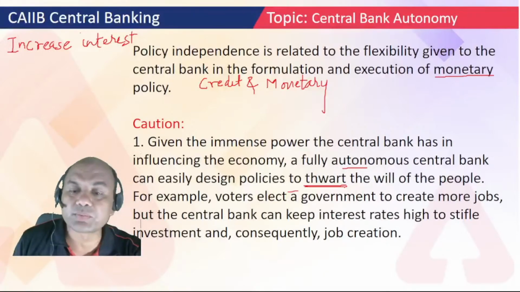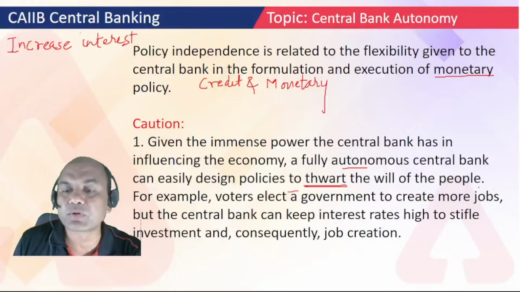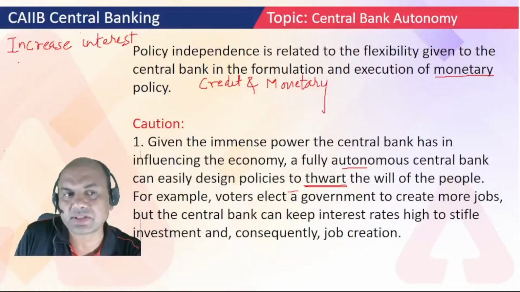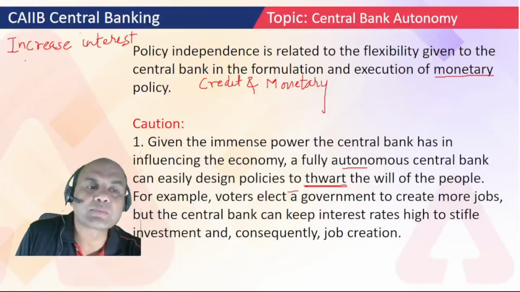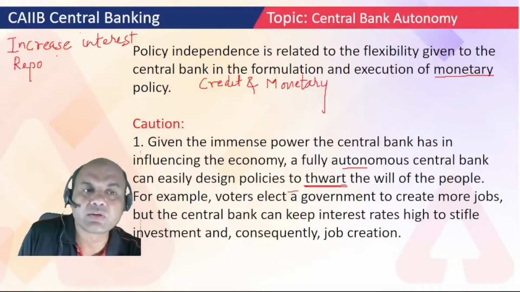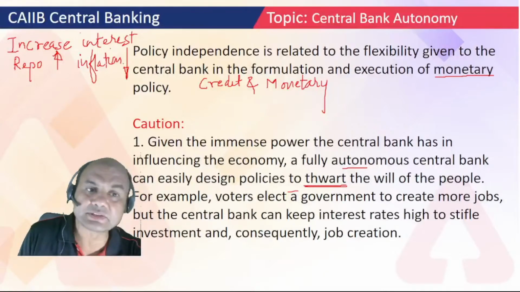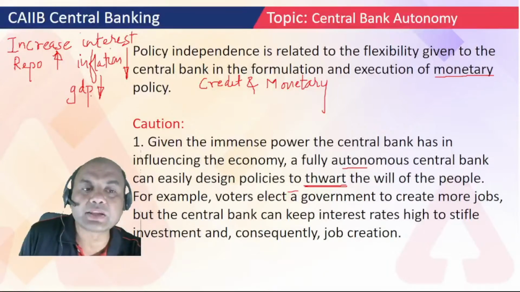So if a government is elected to create more jobs, how will more jobs be created? I'll explain. Suppose these are bonds, and let's say interest rates. If the RBI goes on increasing the repo rate, what happens because of this repo increase? Number one, inflation goes down. Good sign. You will always say, very good. Inflation going down means people will be able to buy more with the same money. But there is a negative point to this. GDP will go down. GDP going down means what? There will be fewer jobs.